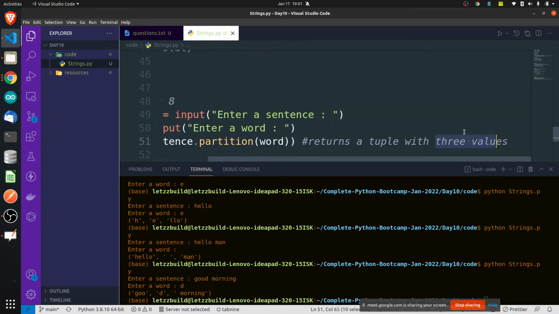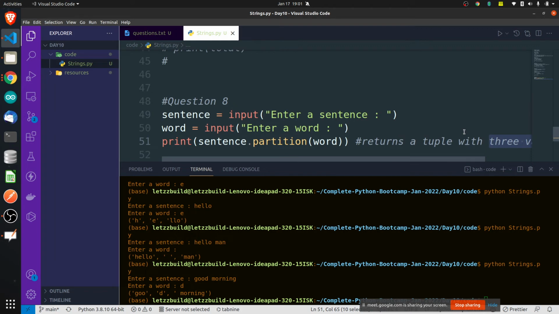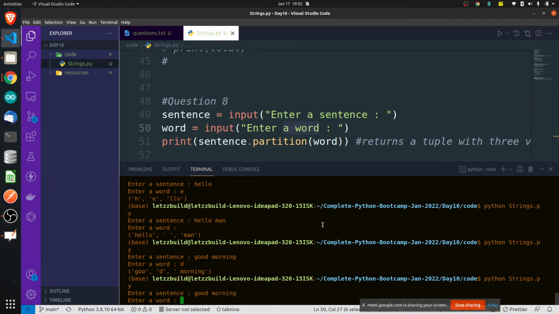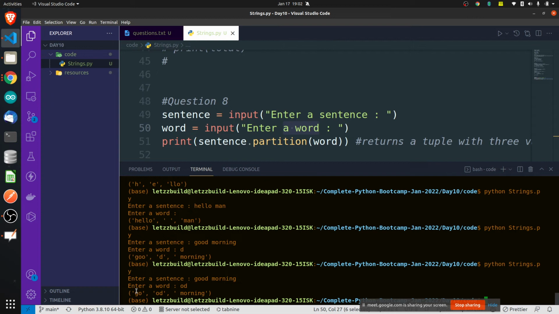One value is the split half, the second value is the other split half, and the third value is the word which we are partitioning it with. Is this clear? It will return a tuple with three values.